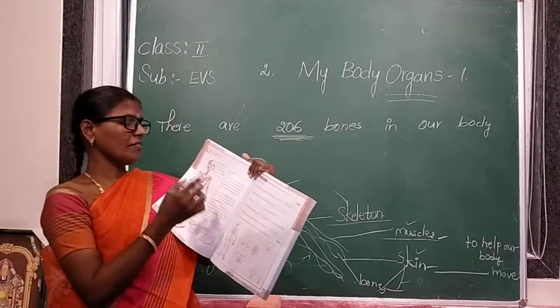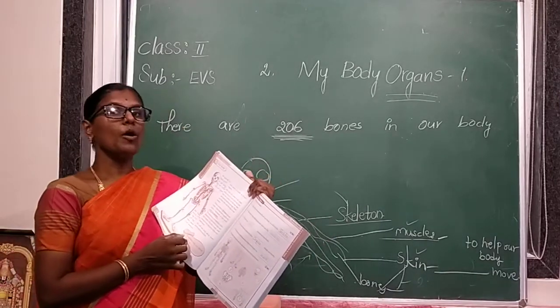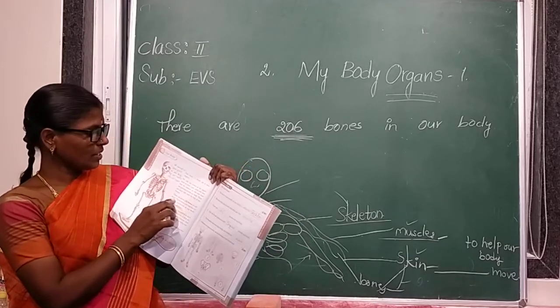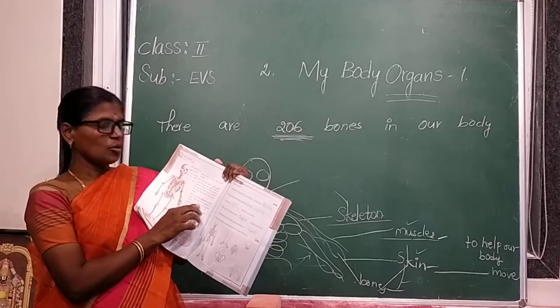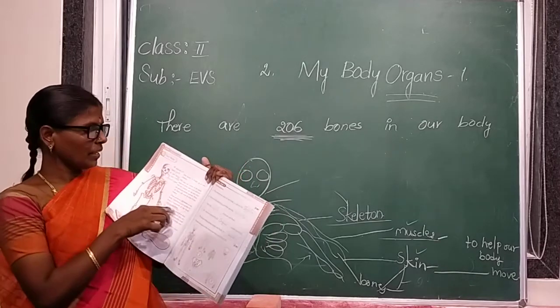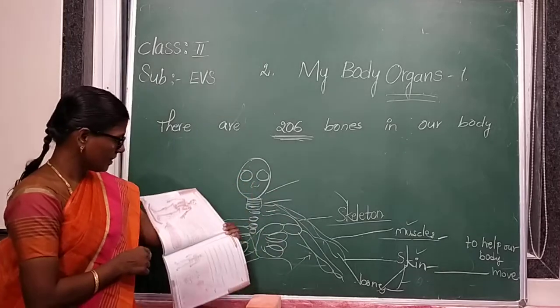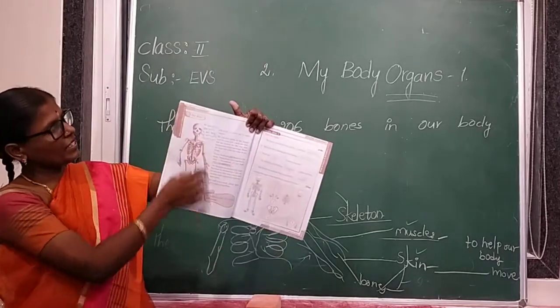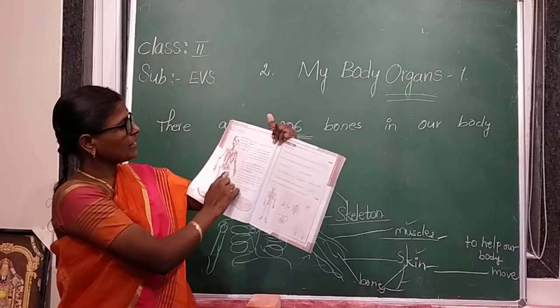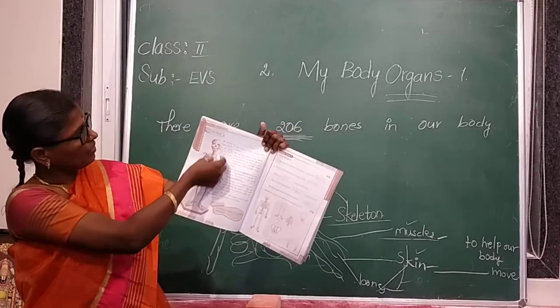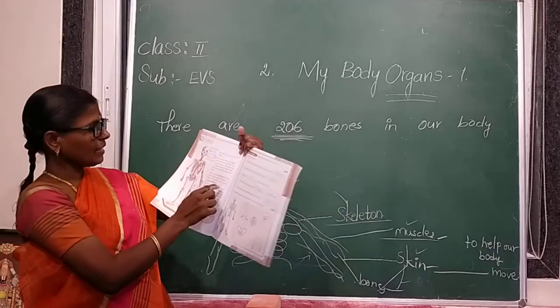These are kept safe with the help of our bones. There are about 206 bones in our body. These bones join together to form a framework called skeleton. This is our skeleton. These bones joined together form this framework called skeleton.